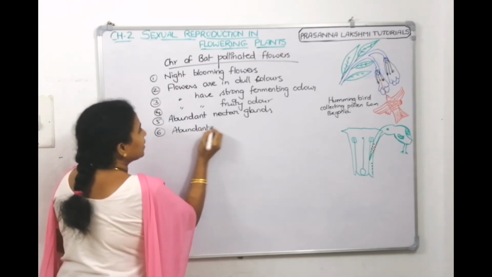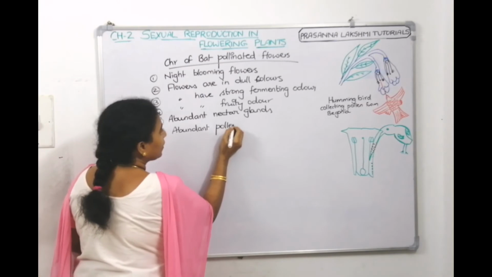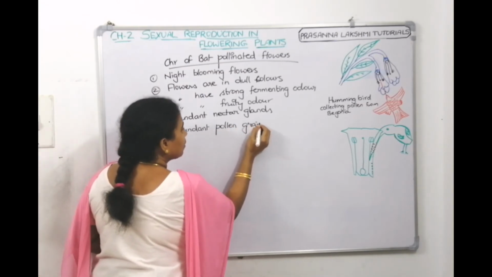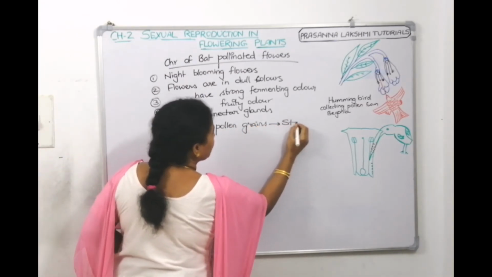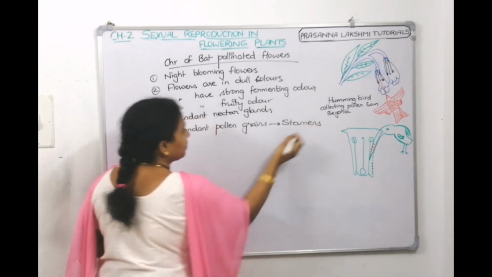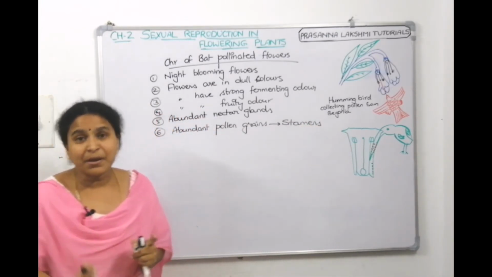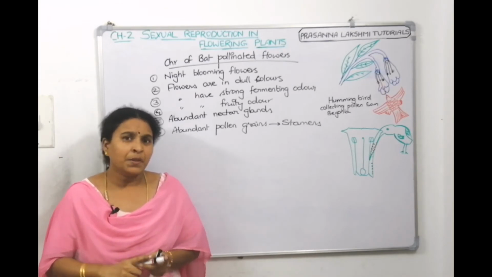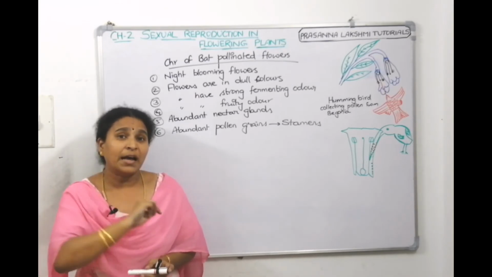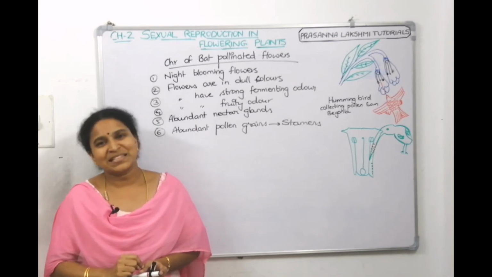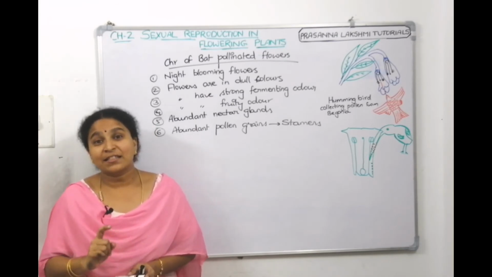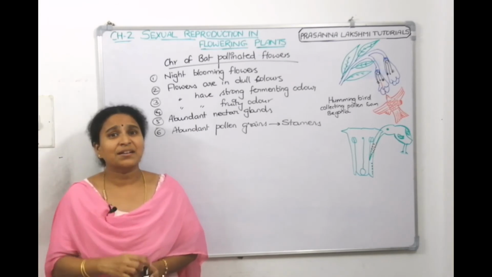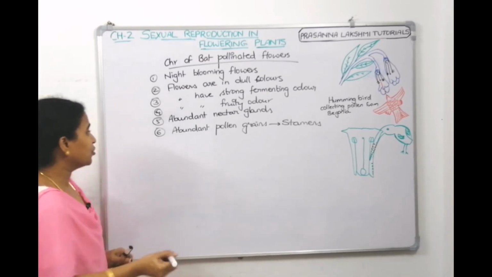They eat pollen grains, no? So abundant pollen grains also. Now, from where are the pollens produced? They are produced from the stamens. Means abundant stamens should be there on the flower. If we take an example of Adansonia, one Adansonia flower, imagine how many stamens will it have? It will have 1,500 to 2,000 stamens. See the enormous nature here.